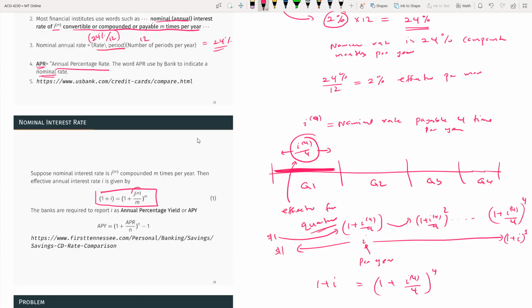So this is also called APR. That's what you see in the second. Now you can see annual percent. This one is called APY. If you want just APY, you can move the other side, and you will get this second equation.